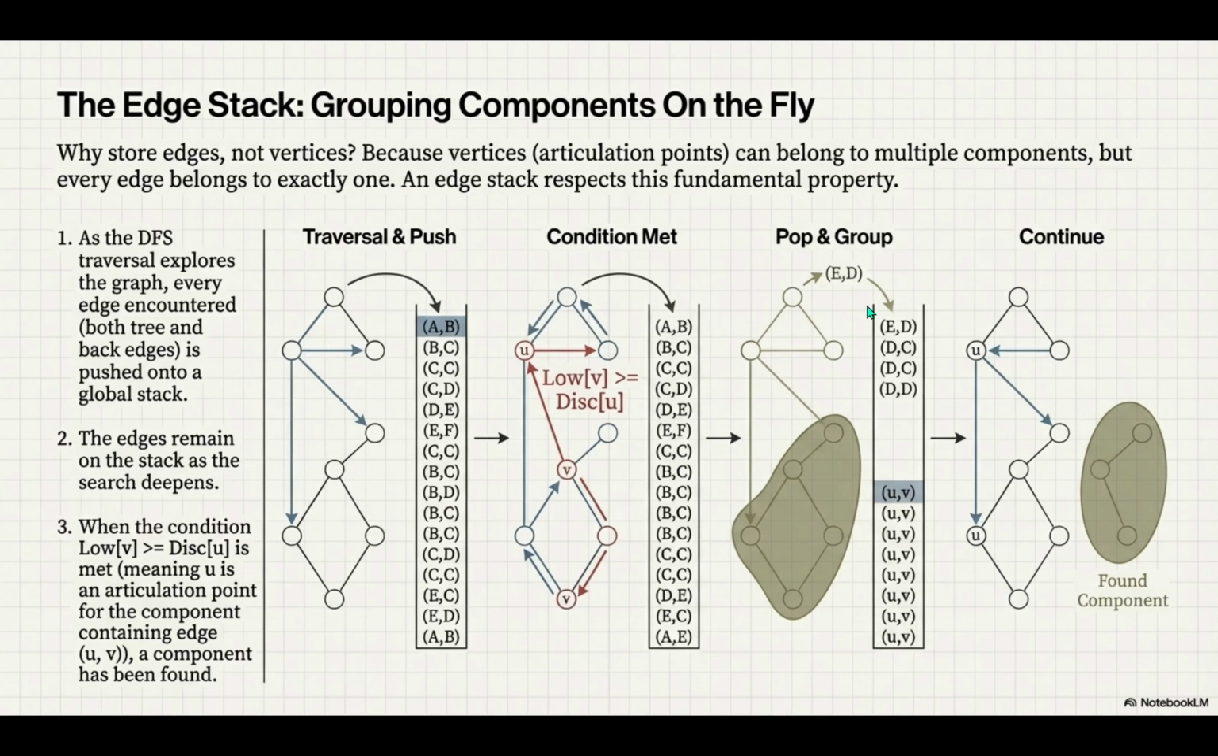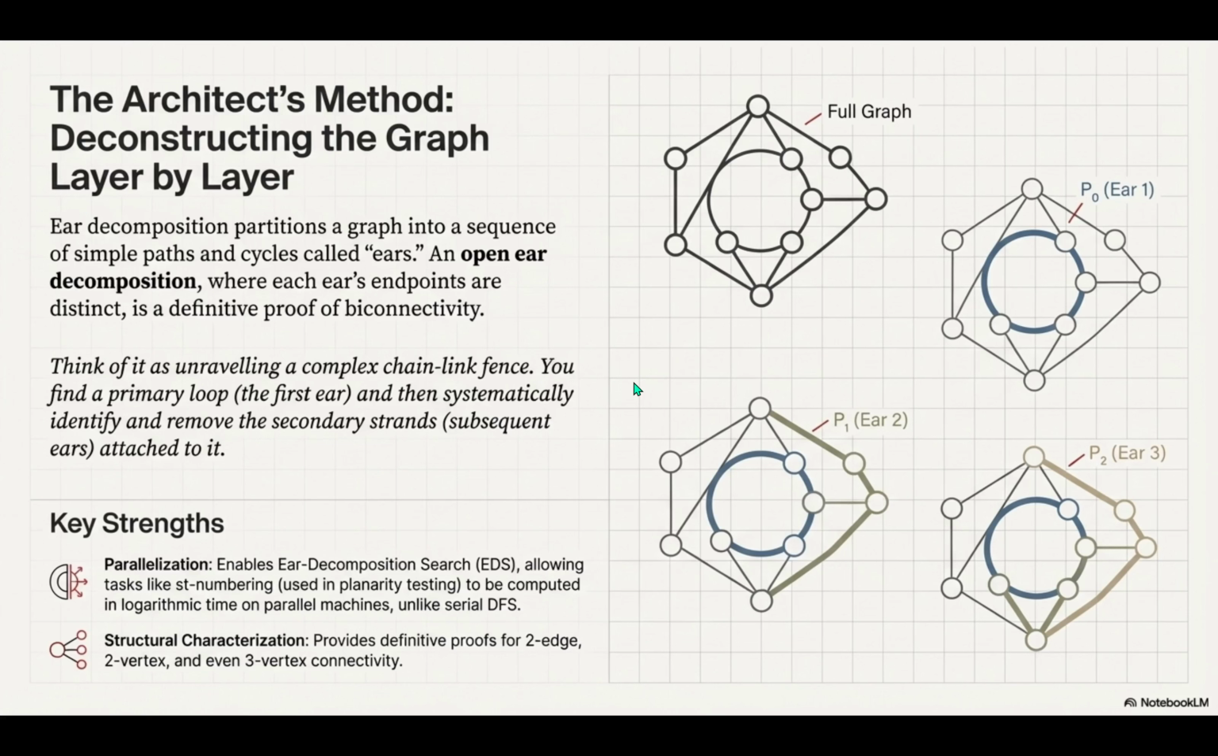That's fantastic. So we've established the Hopcroft-Tarjan DFS framework is the standard for serial performance. But there's often another way to look at these things. You mentioned ear decomposition. Yes. If Hopcroft-Tarjan is the efficient explorer, you can think of ear decomposition as the pure structural architect. It's a different philosophy. How does it work? It partitions a graph into a sequence of edge disjoint paths or cycles, which are called ears.